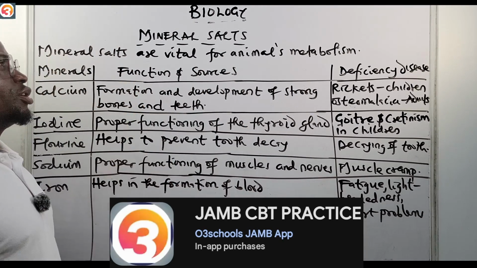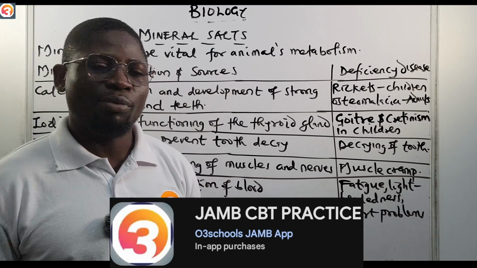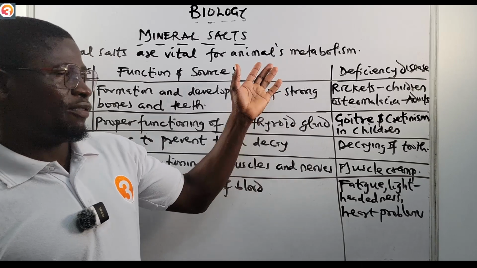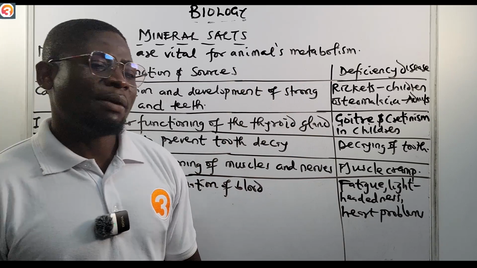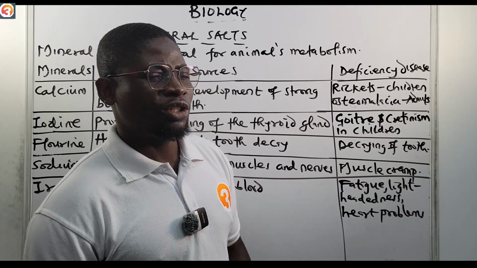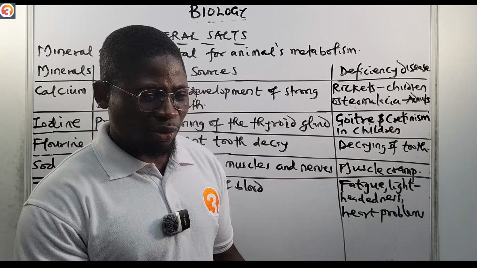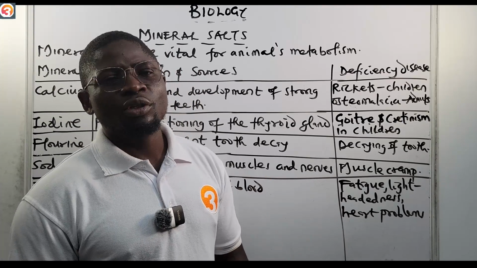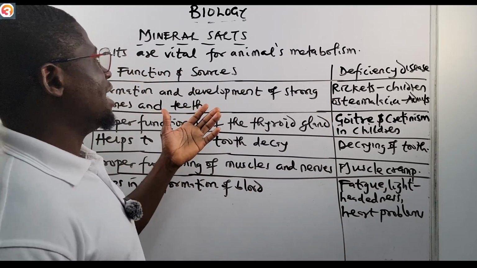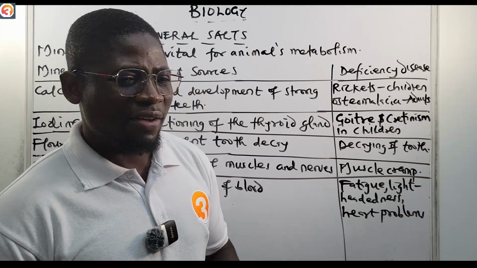So we're looking at mineral salts today. Mineral salts are vital for animals' metabolism. And of course, you know what metabolism is, right? Metabolism describes all the reactions that take place in the conversion of food and drink to energy. All the chemical reactions that take place in converting food to energy is what we call metabolism. So mineral salts play a vital role for animals' metabolism. They are very important.